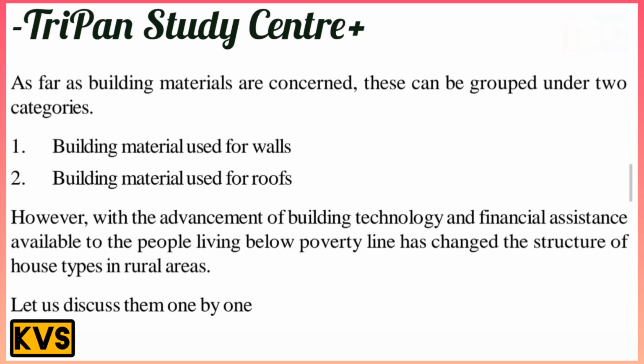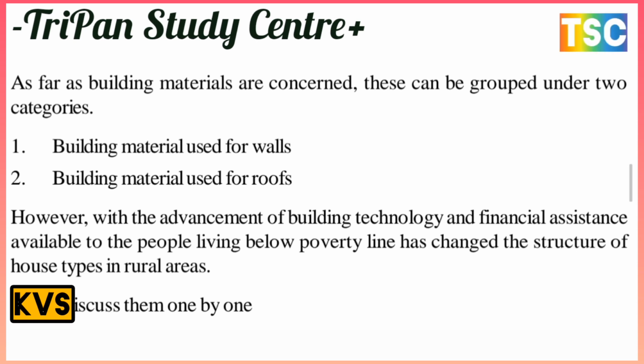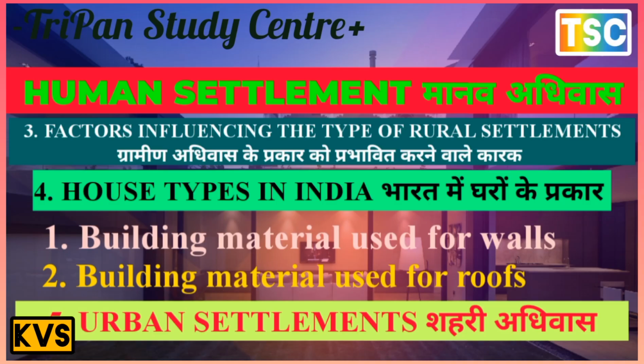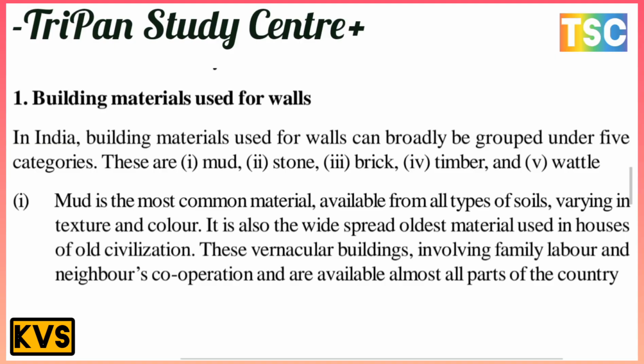Let us discuss them one by one: the building material used for walls and building material used for roofs. First, building material used for walls. In India, it can broadly be grouped under five categories: mud, stone, brick, timber, and metal. These five materials are most important.